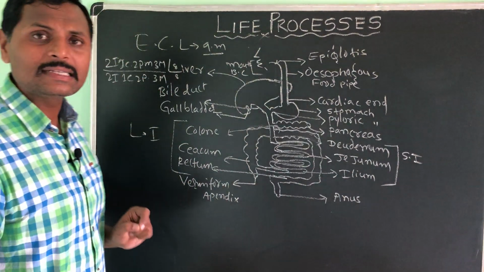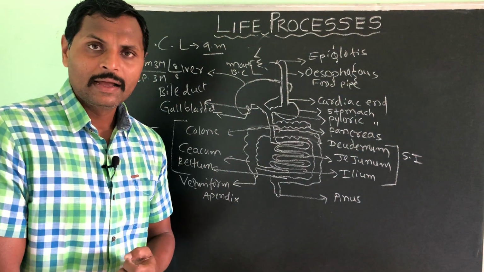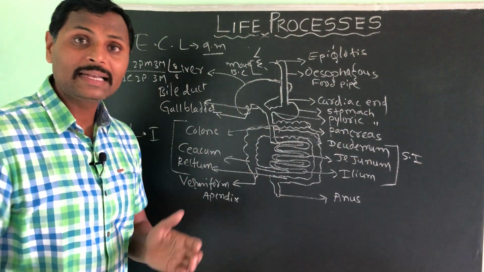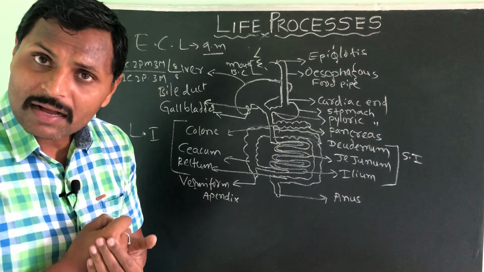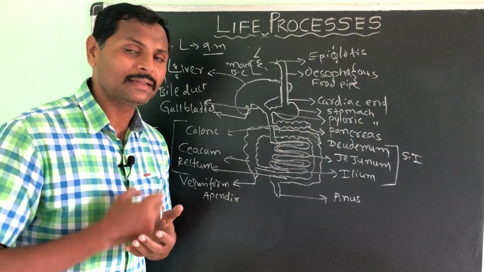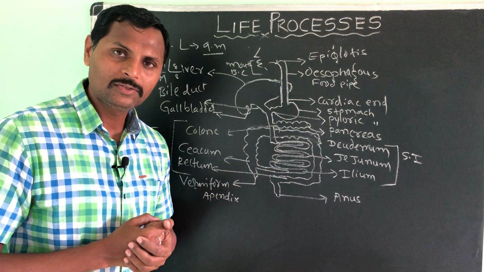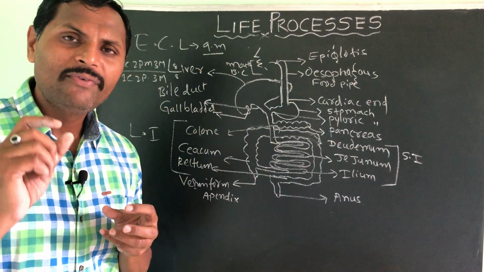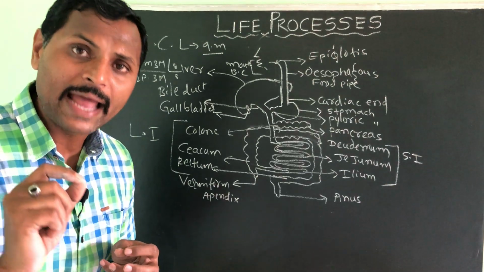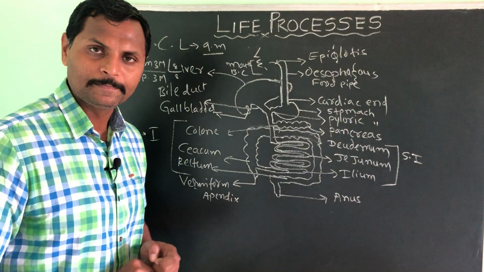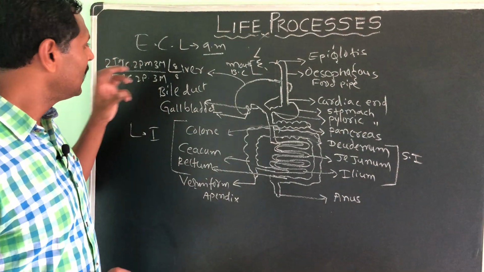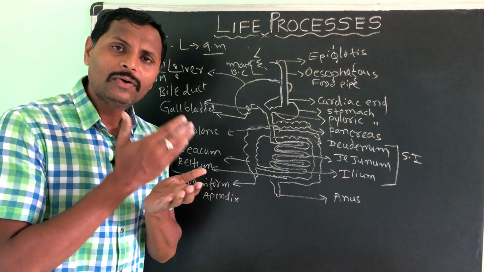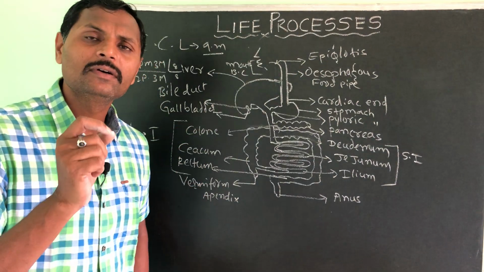Incisors will help in the tearing of food. Canines will help in the cutting of food. Premolar and molar teeth will help in the grinding of food. See how these teeth are helping us. Understood? Those are very strong, having a very hard substance on them, that is enamel, which is made of calcium phosphate. So, like this, teeth will help us in the little bit of simplification of complex food.